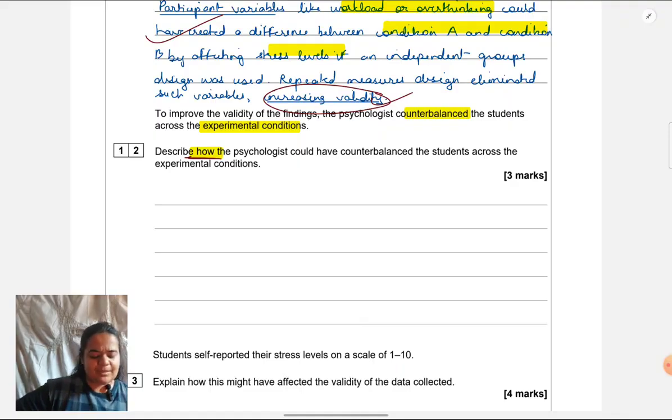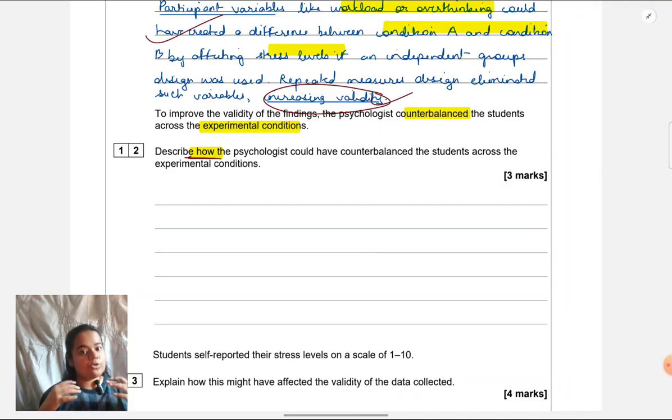In any topic that they're asking, how and why are two very different questions, but particularly important in counterbalancing because students tend to confuse a lot. The moment they see counterbalancing, they start explaining why it is beneficial, because then order and practice and fatigue effects will get eliminated and that will increase validity. But they're not asking you for that. They're not asking you how validity would be increased.